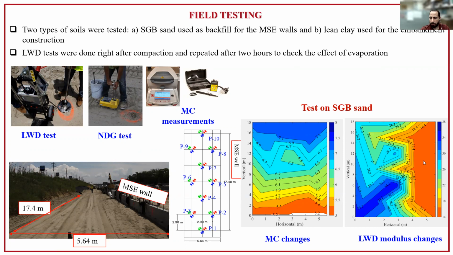For the lightweight deflectometer modulus, the minimum value of modulus was near the MSE wall due to low confinement. This obviously shows the effect of adjacent structures on the modulus values.